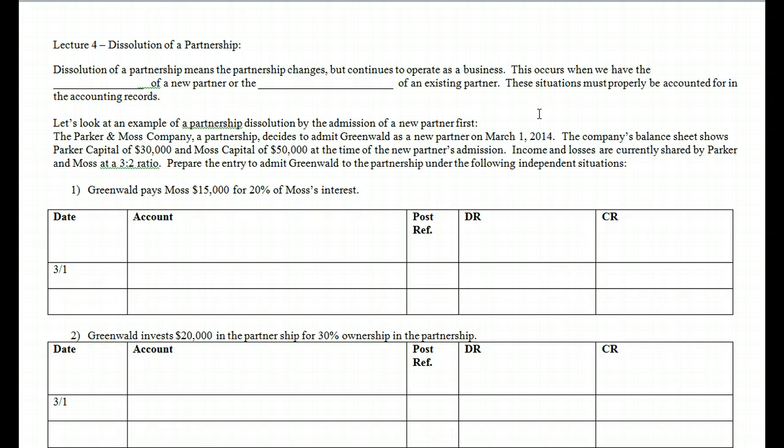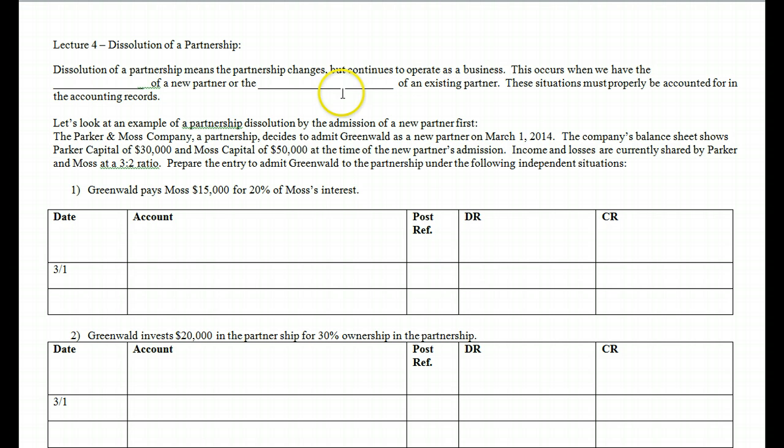Now let's discuss the dissolution of a partnership. The dissolution of a partnership means the partnership changes but continues to operate as a business. Remember, when we liquidated, that's when we cease to operate as a business, but a dissolution means that one partnership dissolves and a new one is formed.